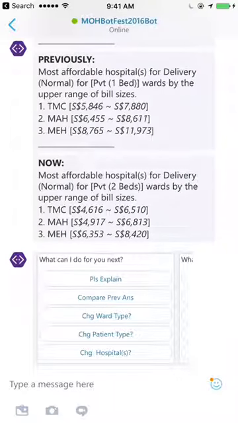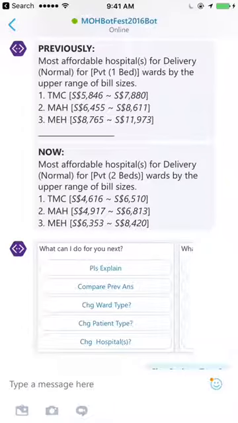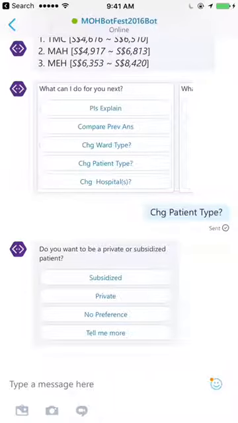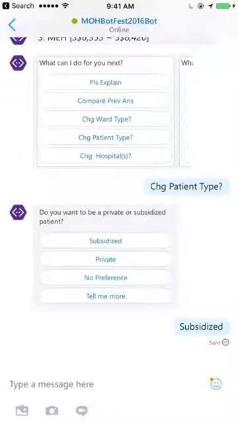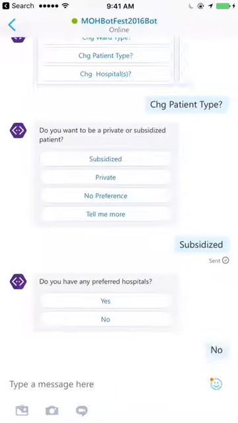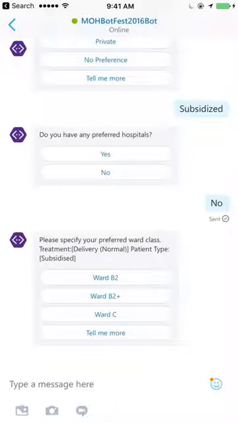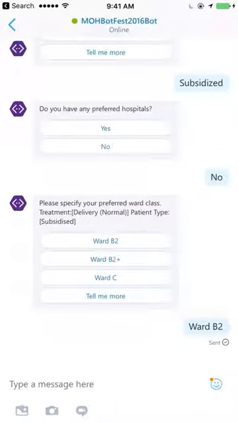Okay. Lastly, maybe let's do a quick demonstration on changing of patient type. Well, perhaps the user is interested to find out how much difference government subsidy makes to the medical bill size. With that, right, they can just choose subsidized patient. Okay, let's say there's no preferred hospital. We just want to know the price of all the public hospitals. And let's do ward B2.